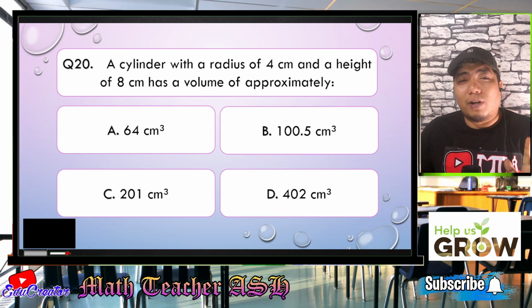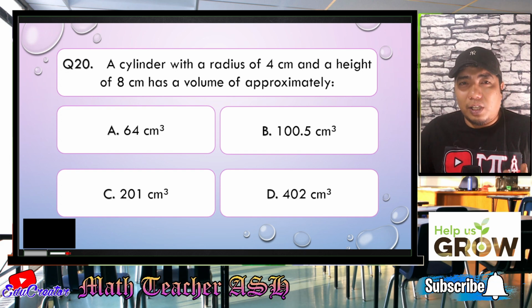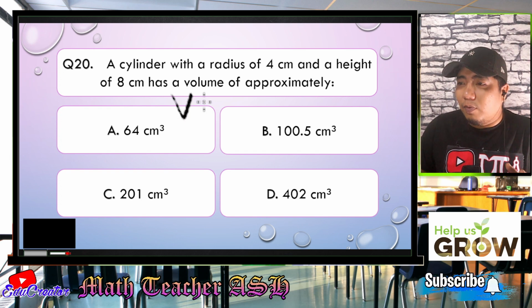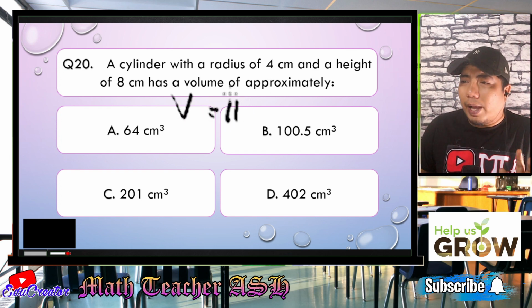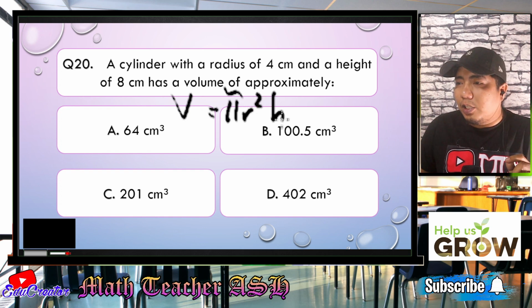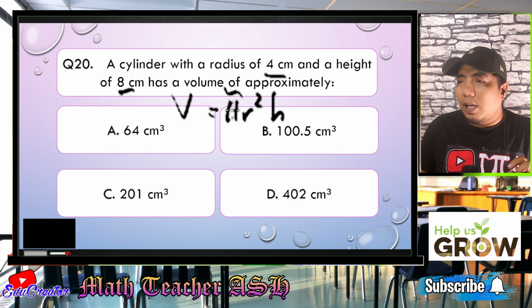Now, in order for us to answer the volume of this given cylinder, let us consider the formula for volume. The volume is equal to pi, which is used in circles, r squared, then h. So r here is the radius and h here is the height. So we have here 4 as our radius and we have here 8 centimeters. So basically the value of our pi is 3.14.